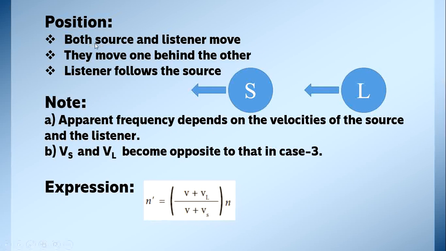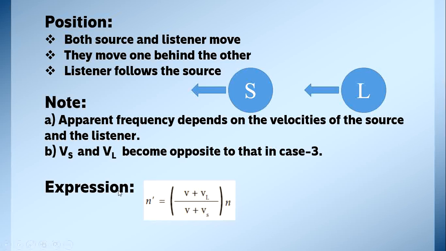Next one, both source and listener move. They move one behind the other. That is, the listener follows the source. The listener follows the source. In the previous condition, the source follows the listener, and here, the listener follows the source. So here also the apparent frequency depends upon the velocity of the source and the listener. So Vs and VL become opposite to case 3.